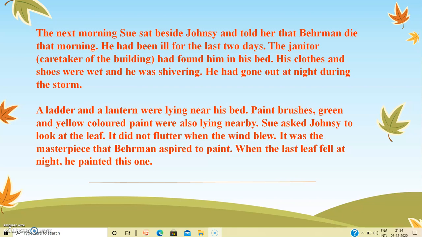A ladder and a lantern were lying near his bed. Paint brushes, green and yellow colored paint, were also lying nearby. Sue asked Johnsy to look at the leaf. It did not flutter when the wind blew. It was the masterpiece that Behmen aspired to paint. When the last leaf fell at night, he painted this one.